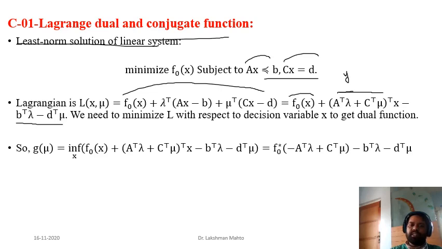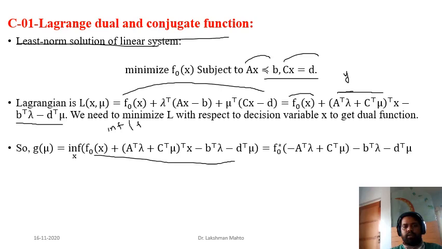Again, we won't apply a calculus technique, because f of x naught is not in explicit form. We just have f of x naught; we don't know its explicit form. So again we will apply a concept from analysis. We minimize this Lagrangian, and while minimizing, we do a little bit of manipulation here. What kind of function does it look like?